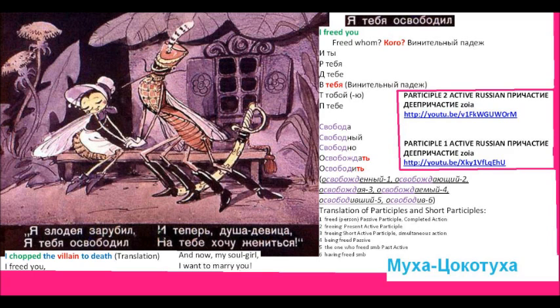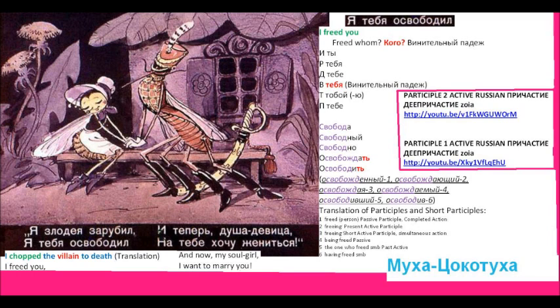And from the root свобод, you see свободный, and this is a very traditional adjective, masculine gender here, свободный, with suffix Н after the root, and this is a very traditional way of forming a Russian adjective.